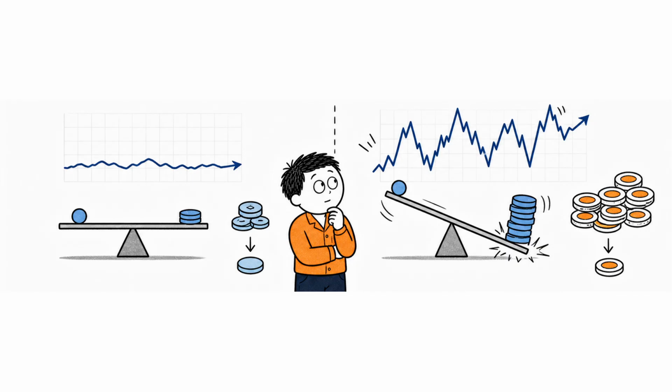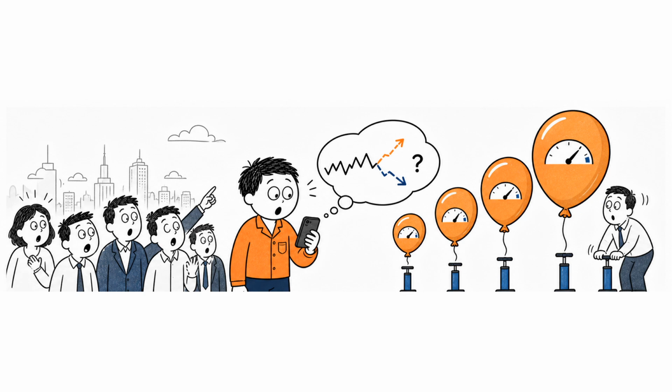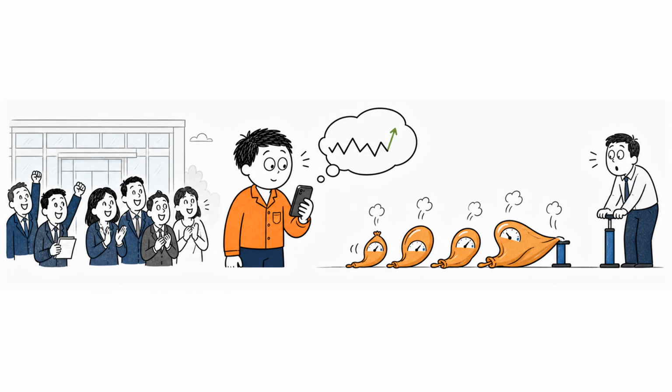So, how is an option's price determined? An option premium has two main components: intrinsic value and time value. Intrinsic value is the amount the option would be worth if it were exercised immediately. Suppose a stock trades at $60 and a call has a strike price of $50. The call has $10 of intrinsic value. It allows someone to buy a $60 stock for $50.